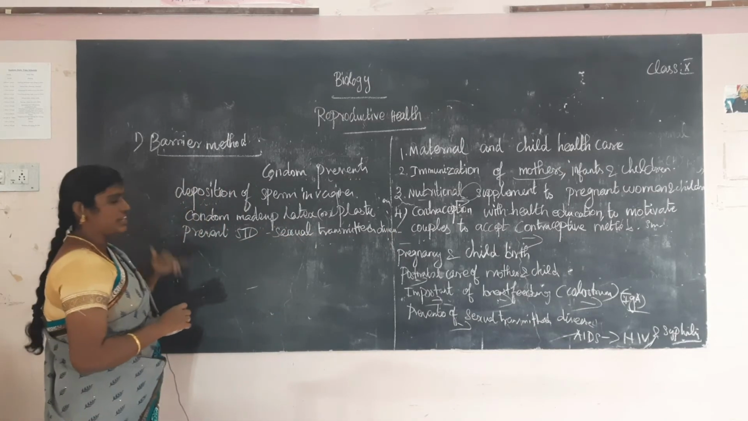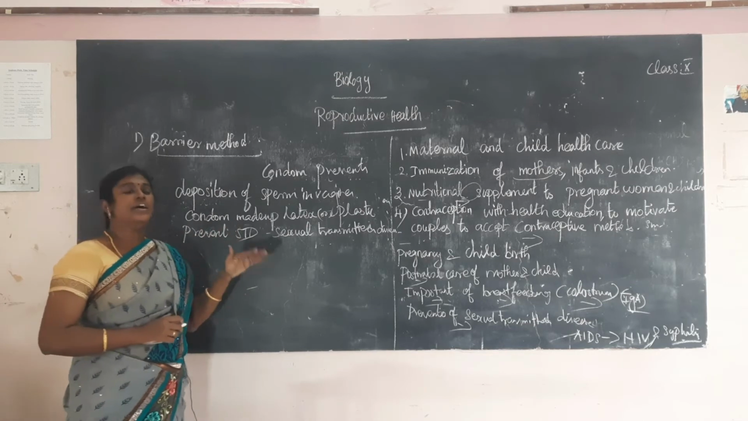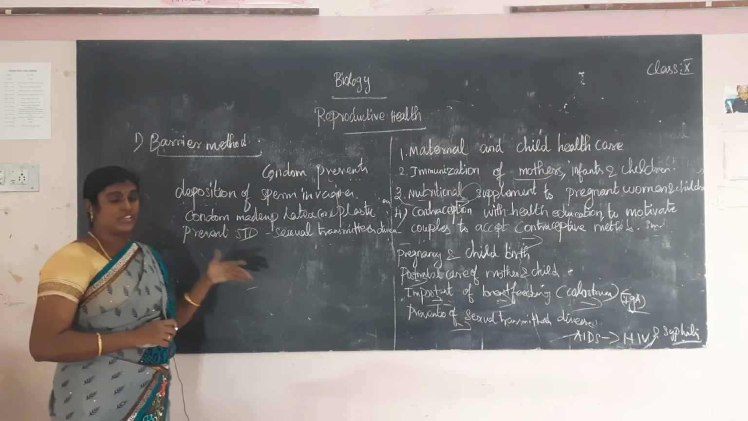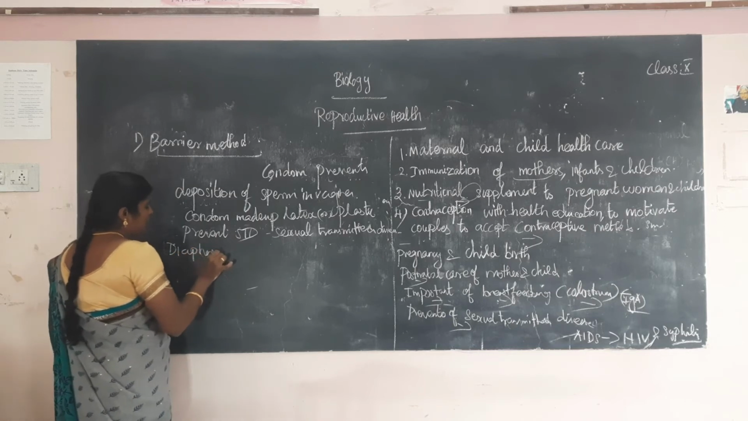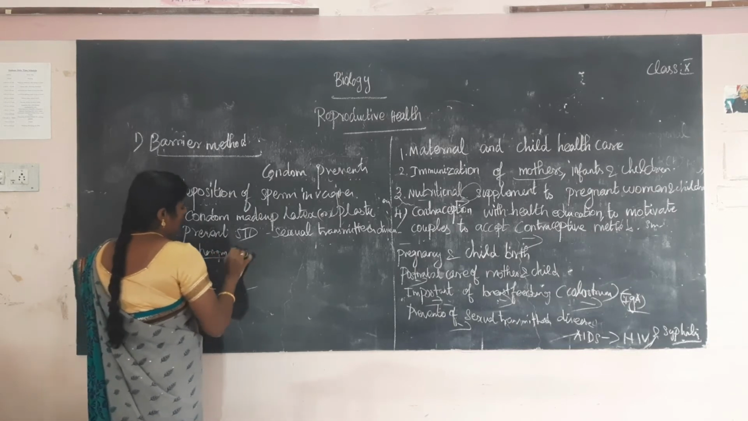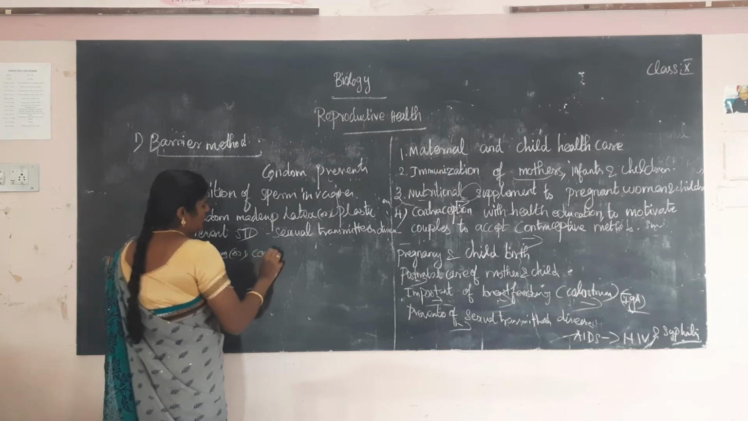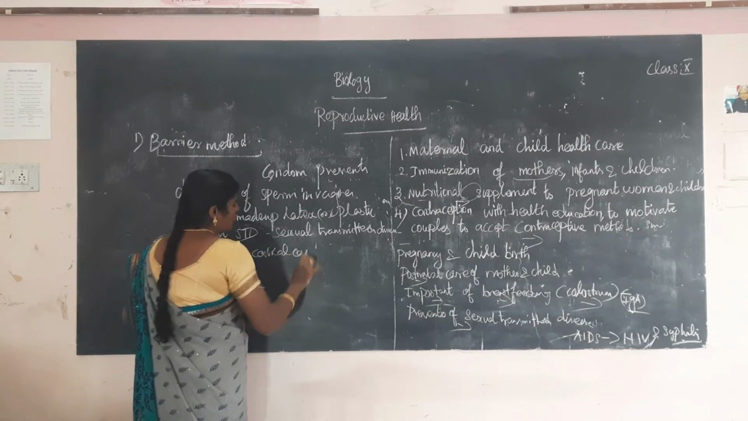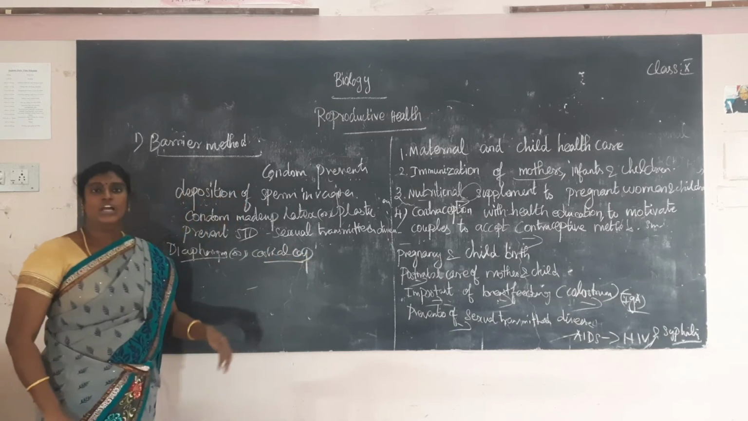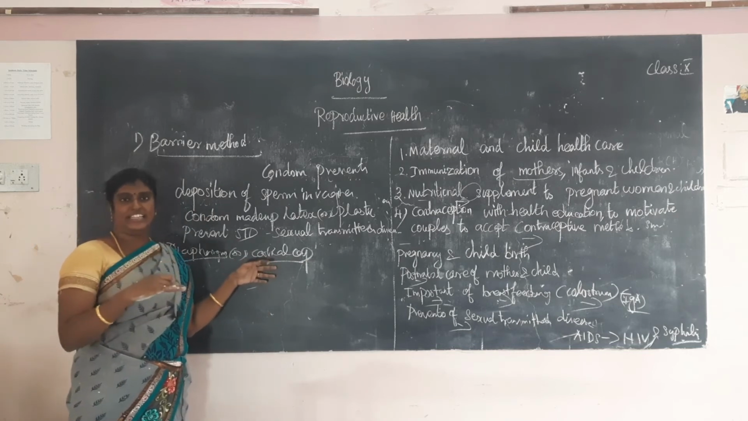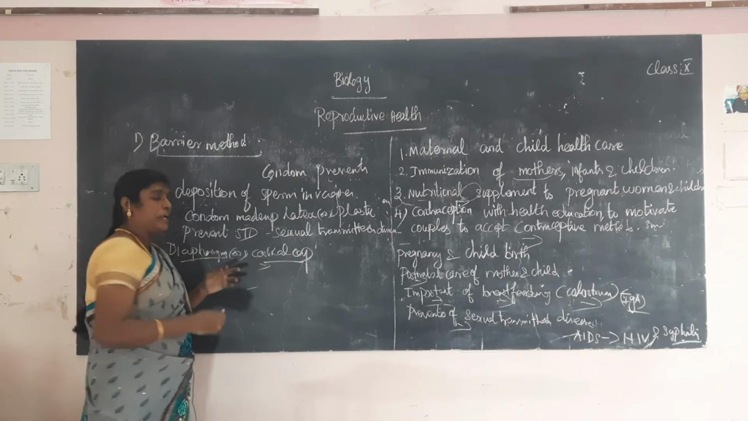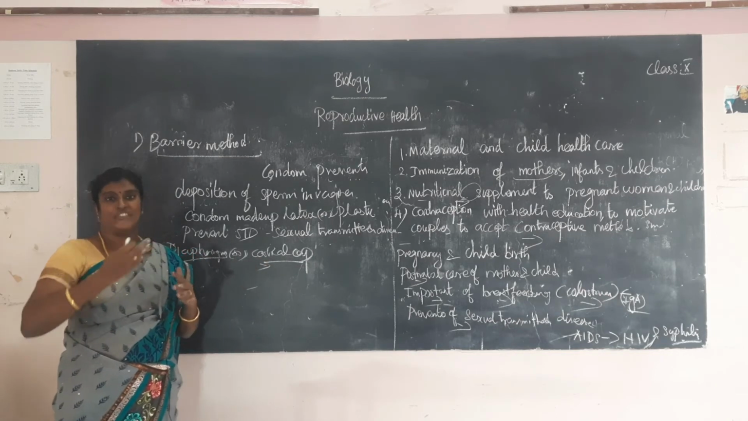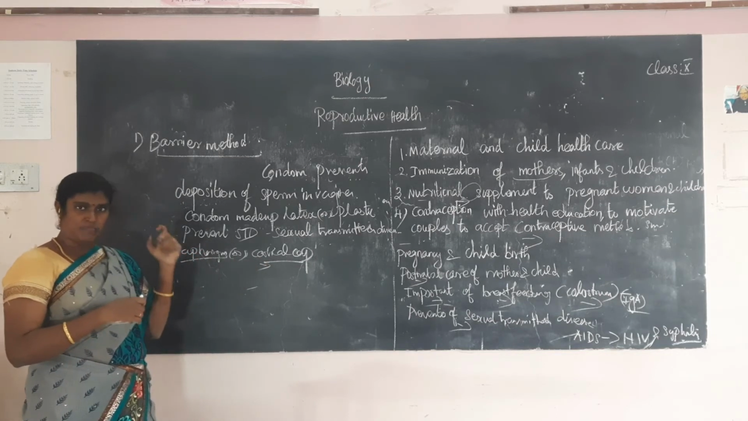Another barrier method in females is the diaphragm, the cervical diaphragm or cervical cap. The cervical cap is fitted in the vaginal region. What is the use of the cervical cap? It prevents the entry of sperm into the vagina.